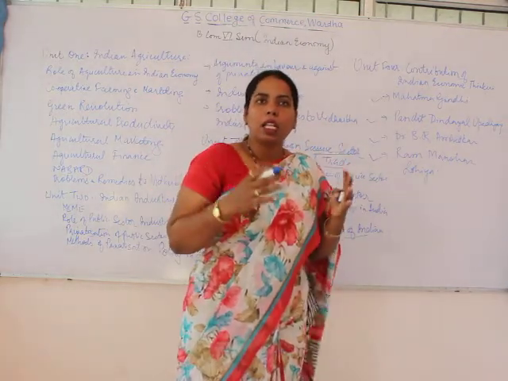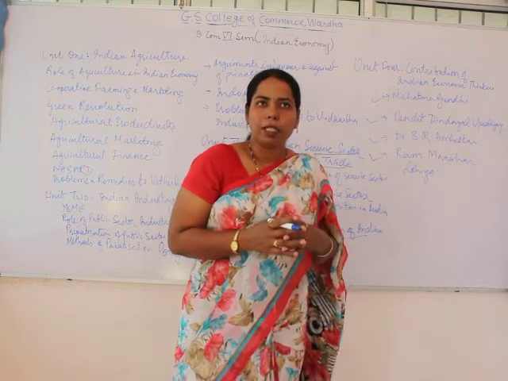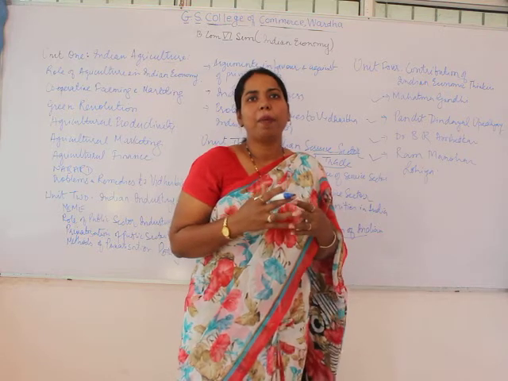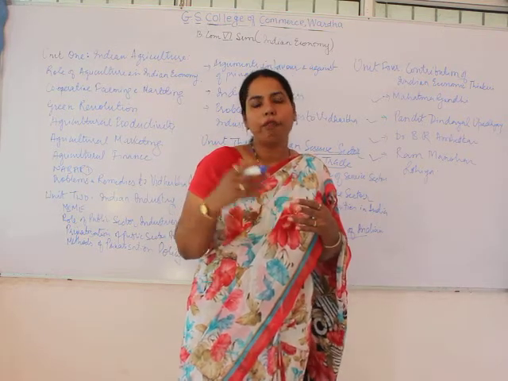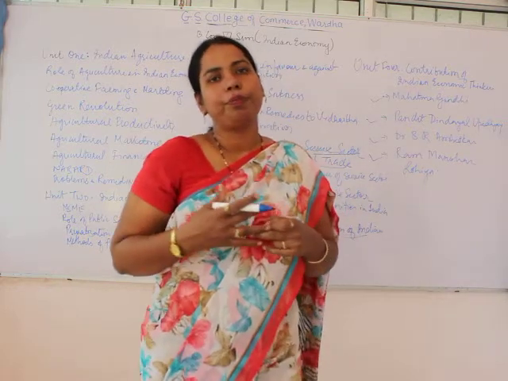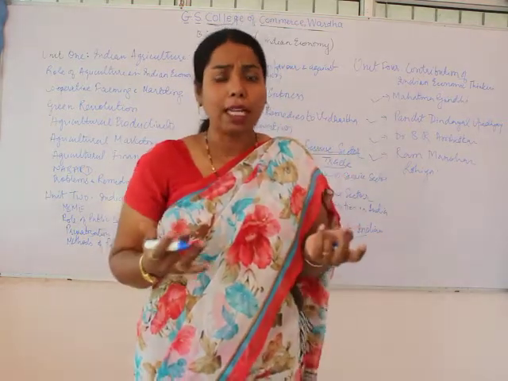So this is the entire syllabus. As far as the paper pattern is concerned, it is just like your 5th semester. The questions are comprised of the entire syllabus.